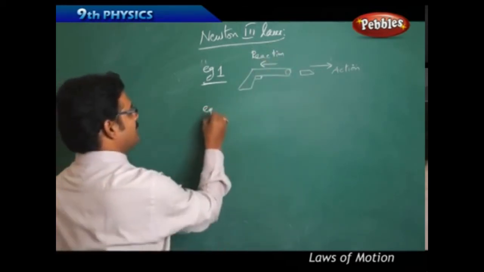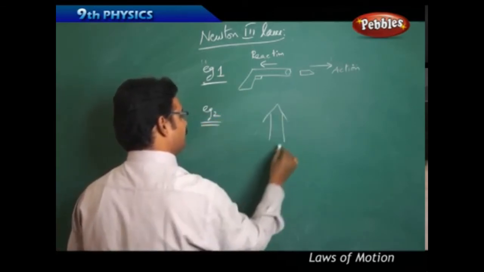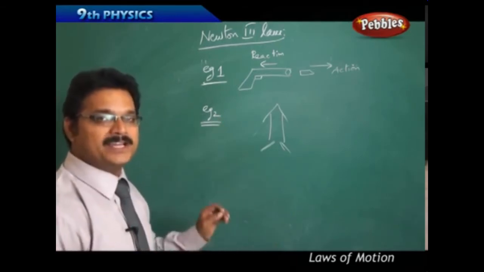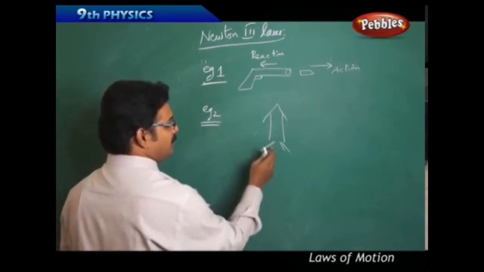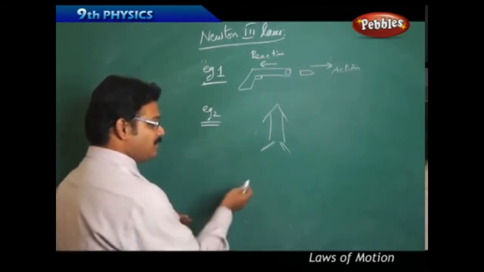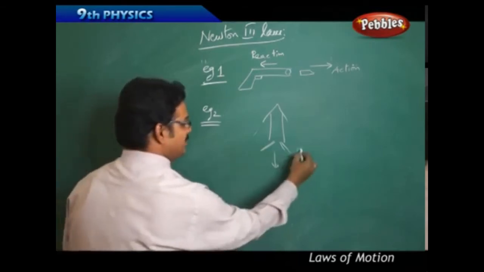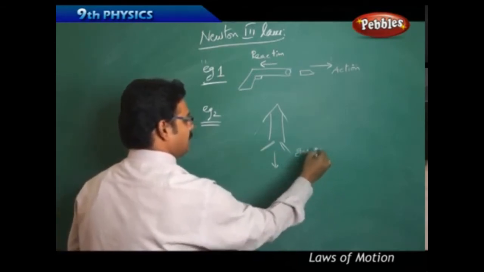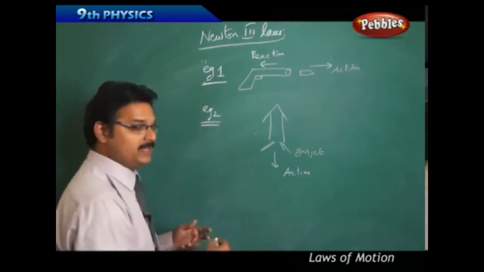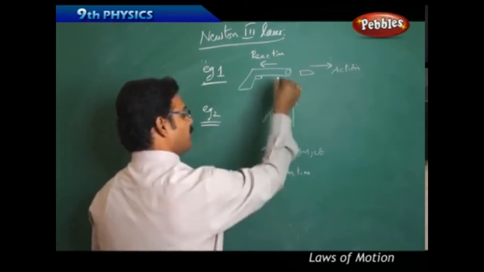Now another example: the motion of a rocket. A rocket moves in the upward direction against gravity because of gas burning in the combustion chamber, and this gas comes out as a gas jet in the downward direction. The gas jet coming out in the downward direction is the action. Because of that, it applies a push on the rocket in the upward direction, and the rocket moves upward, which is the reaction.